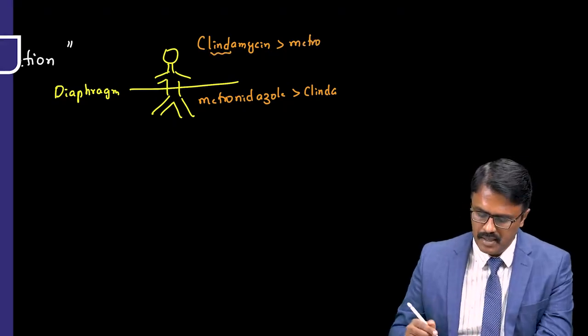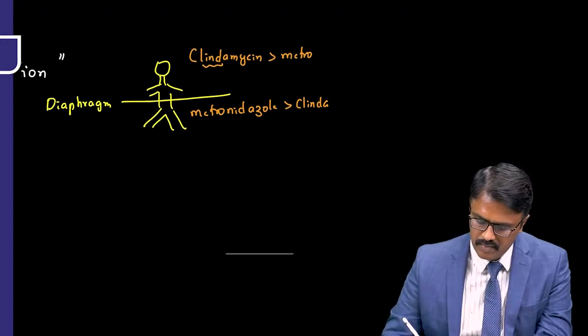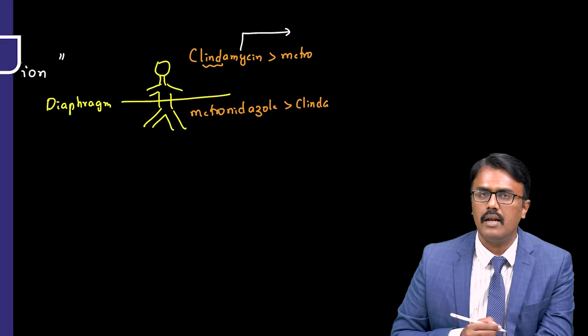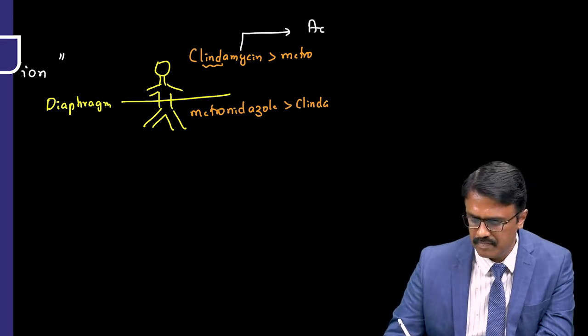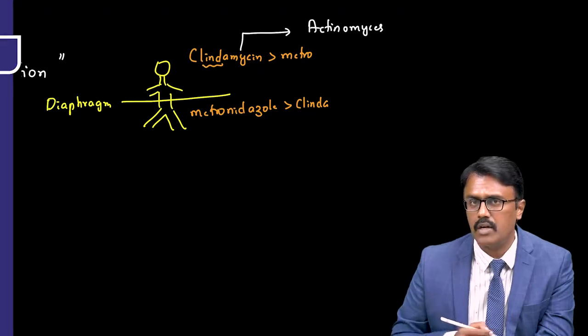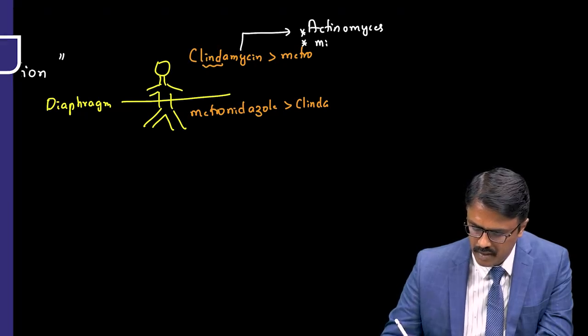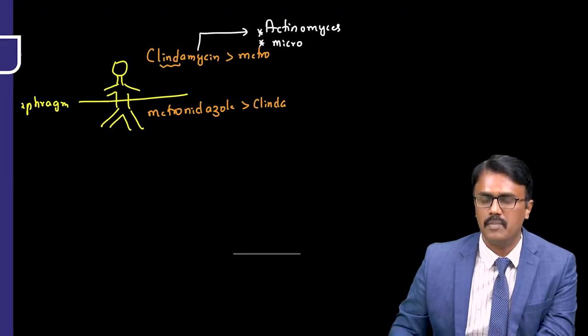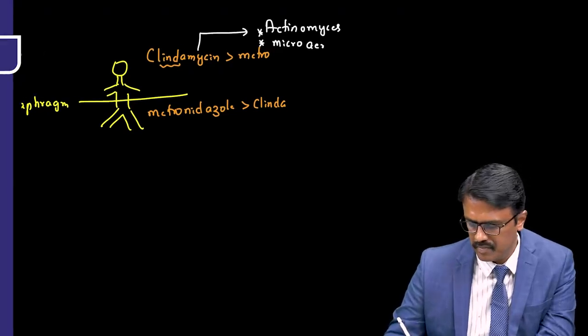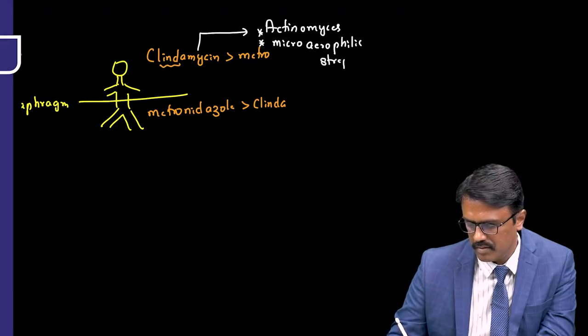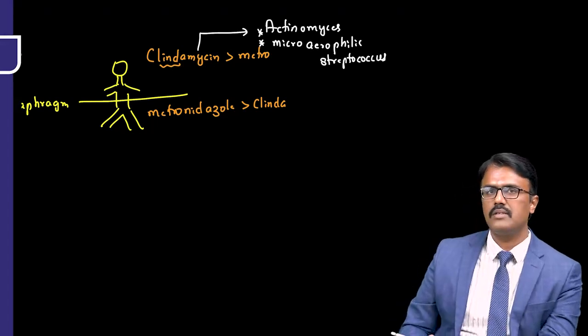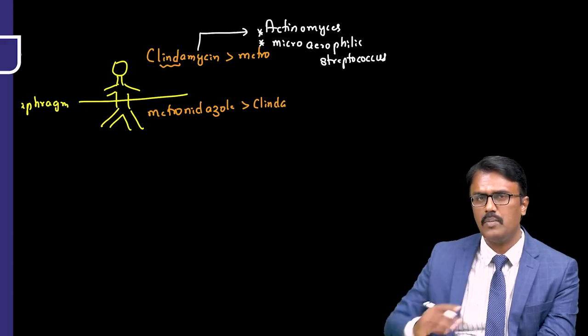Sir, why? The reason is clindamycin can cover certain anaerobes like Actinomyces, which is not covered by metronidazole. It can also cover microaerophilic streptococcus. So the coverage is better with clindamycin above the diaphragm.